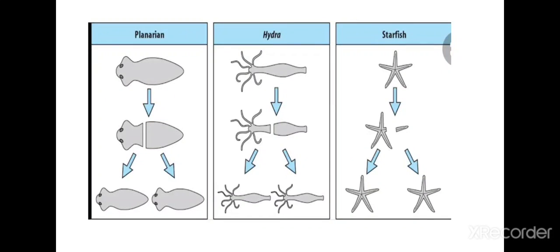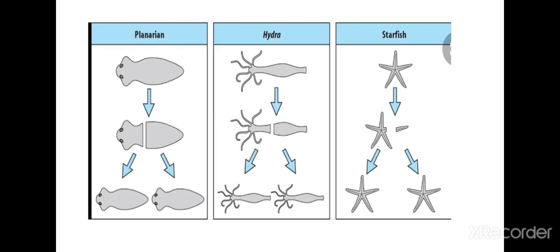Here in this picture you can see examples of planaria, hydra and starfish. Here it is being shown how planaria regenerate, how hydra regenerates, how starfish reproduces. So basically planaria is a flat worm which is found in freshwater ponds and slow moving streams.